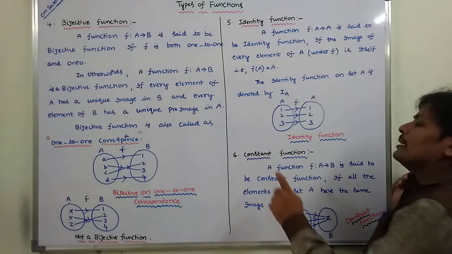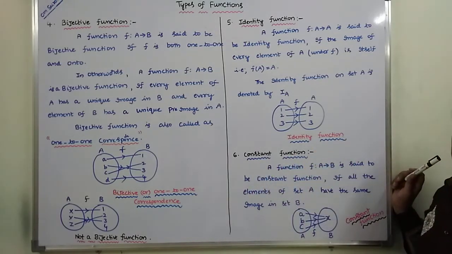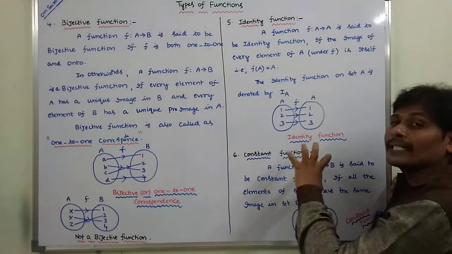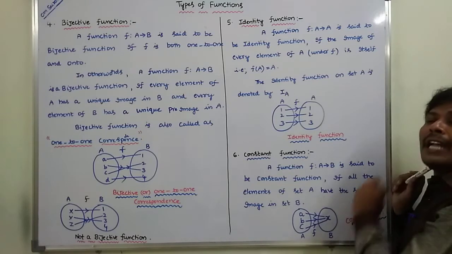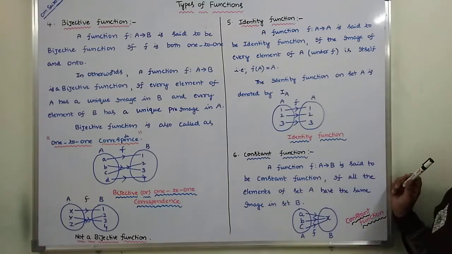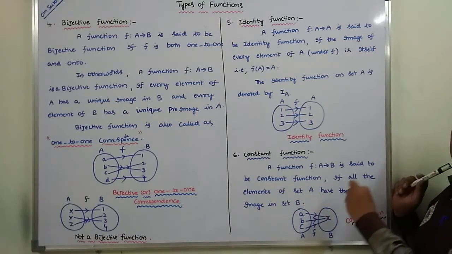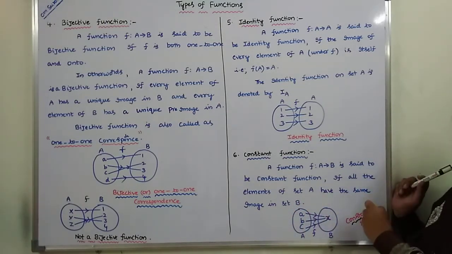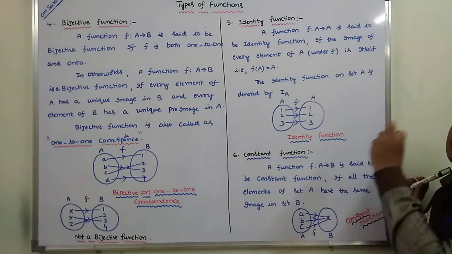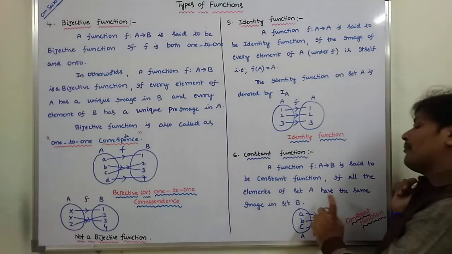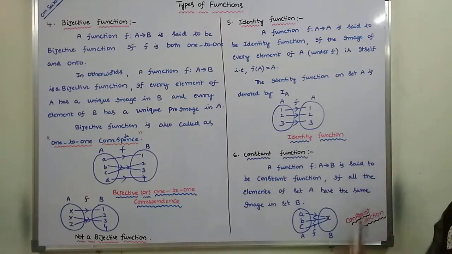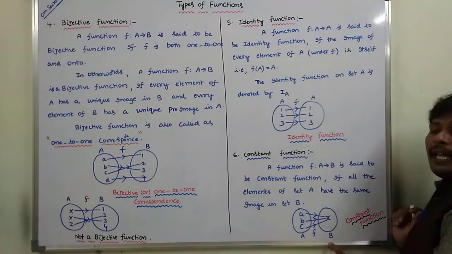The last one is the constant function. A function f from A to B is said to be a constant function if all the elements of set A have only one image in set B. That means all the elements of set A are associated with only one element in set B. Here A and B are two sets.